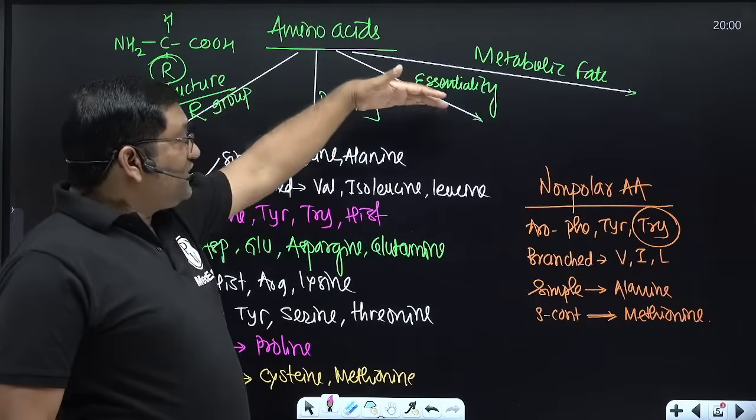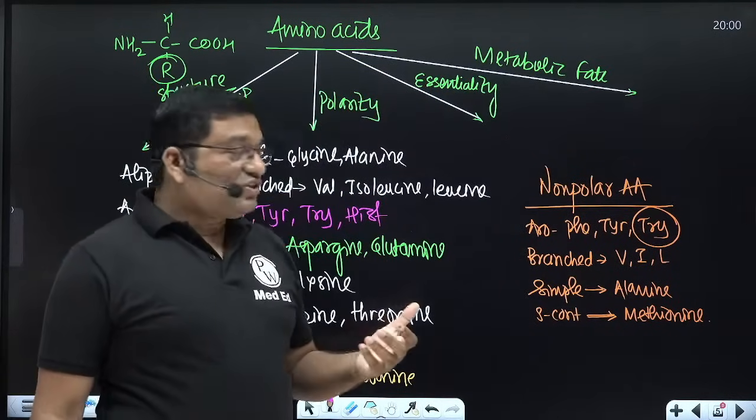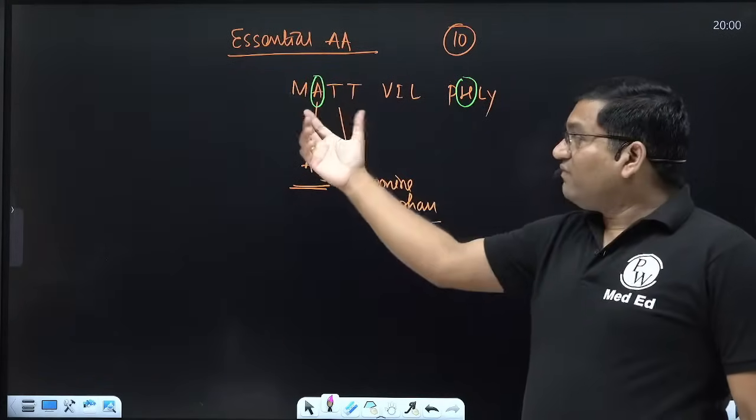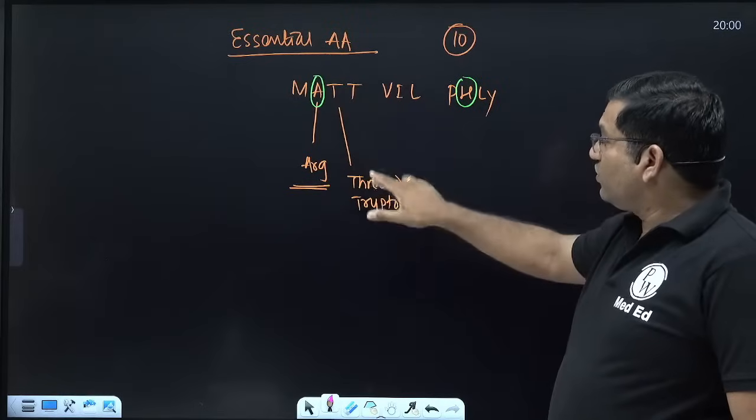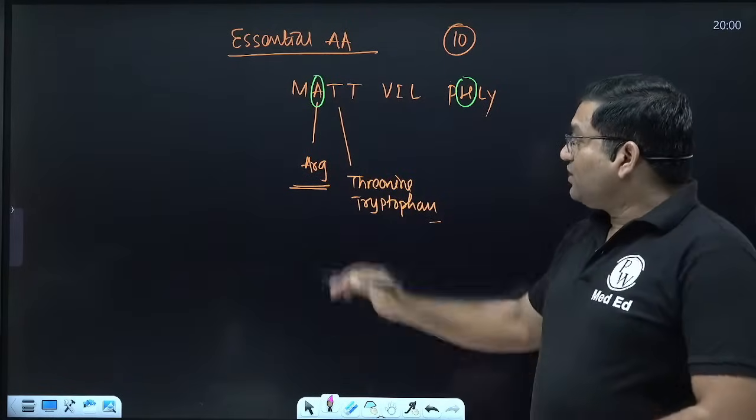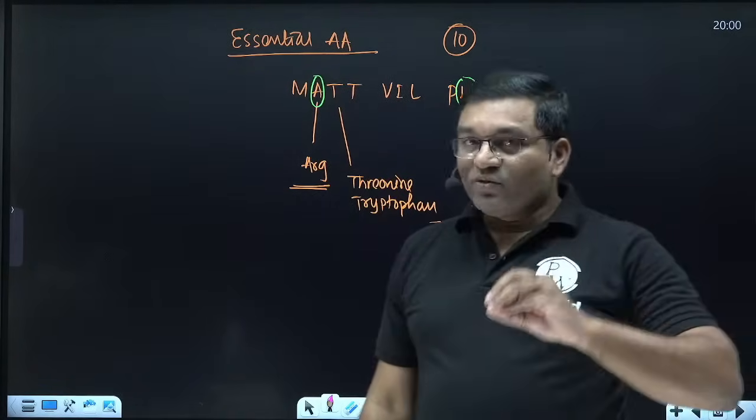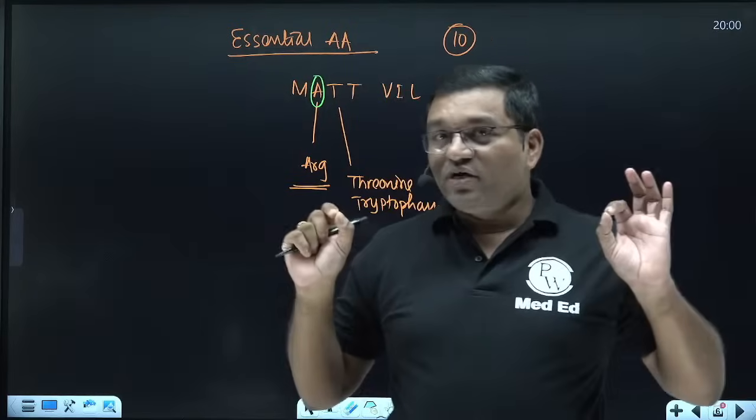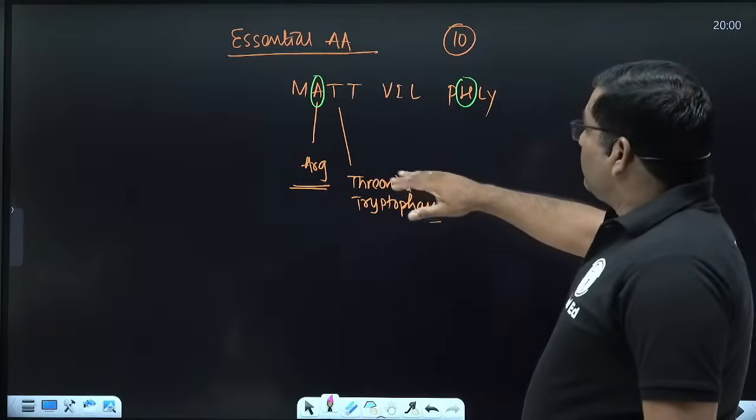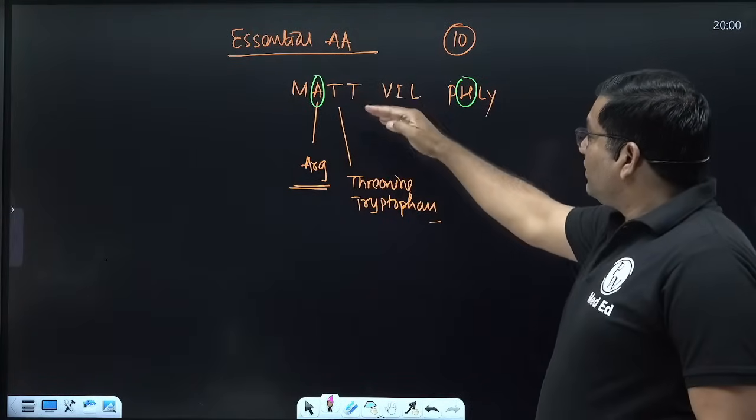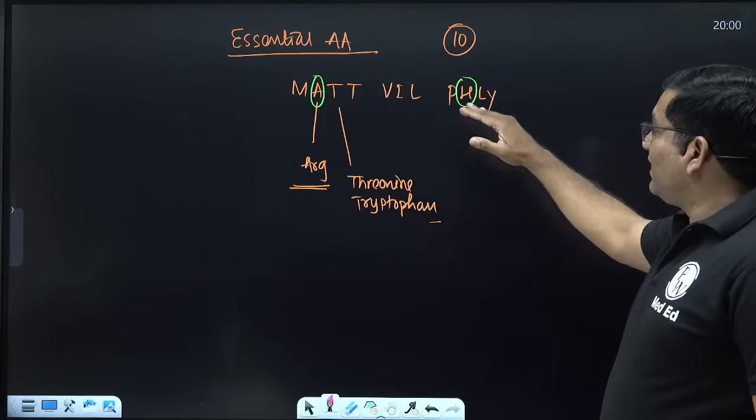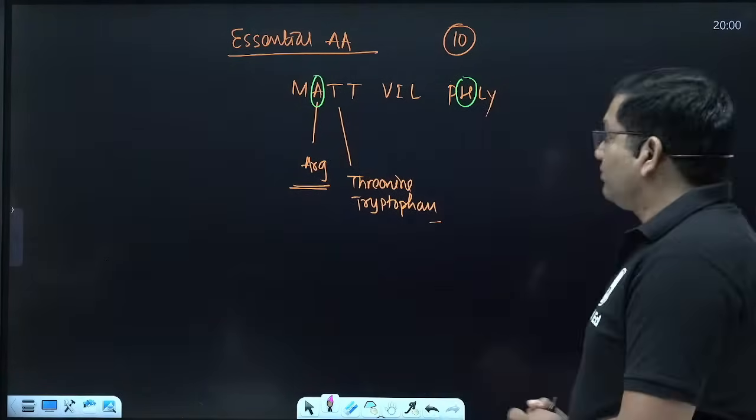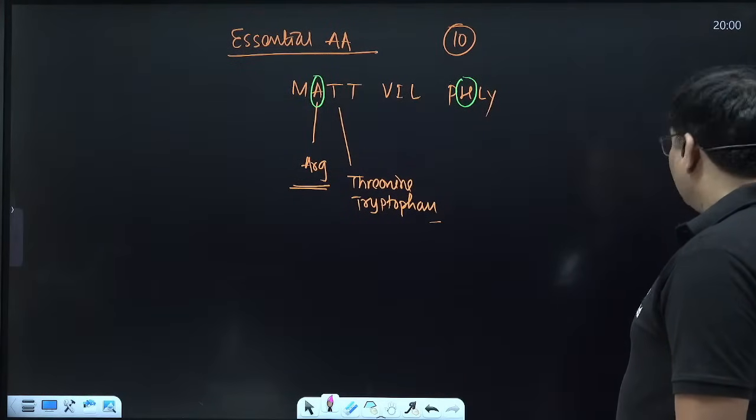On the basis of essentiality, they are essential and non-essential. The 10 amino acids that are essential: Mat will fly. A for arginine, T for threonine, T for tryptophan. There is no alanine, as alanine is produced from pyruvate by the transamination reaction. There is no tyrosine because tyrosine is produced from phenylalanine. Okay, so methionine, arginine, threonine, tryptophan, valine, isoleucine, leucine, phenylalanine, histidine and lysine, these are the essential amino acids. The rest of the amino acids are non-essential amino acids.